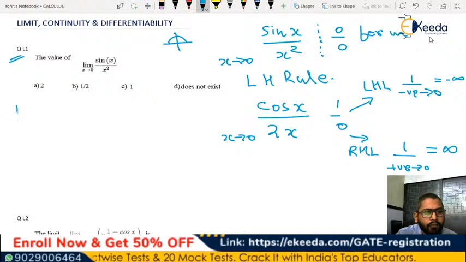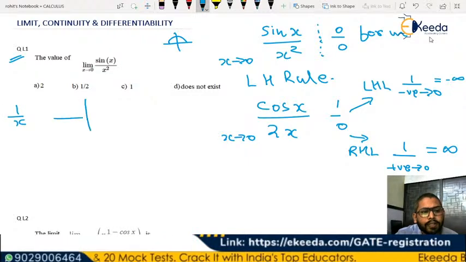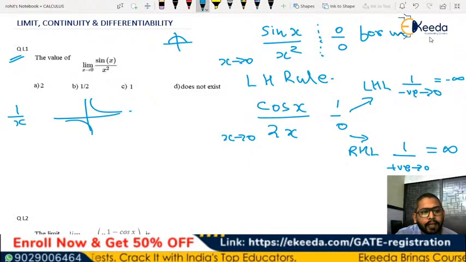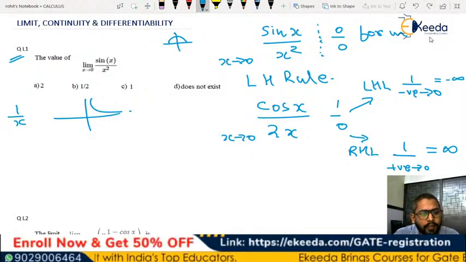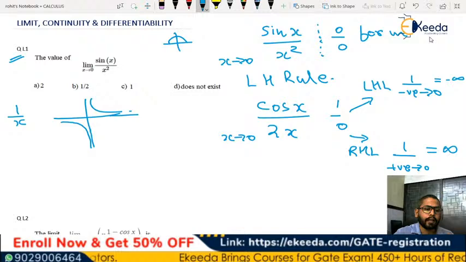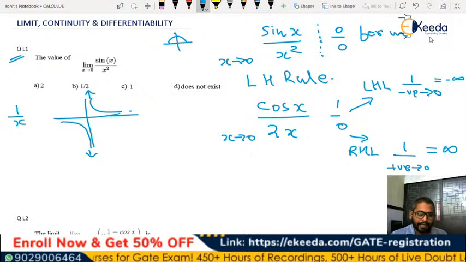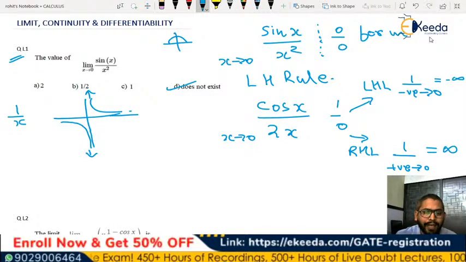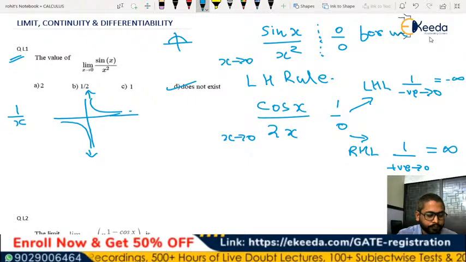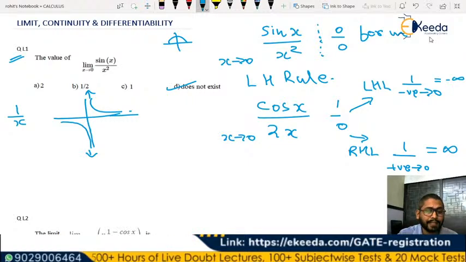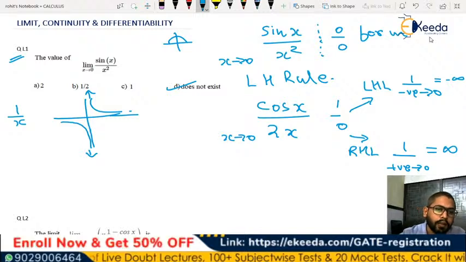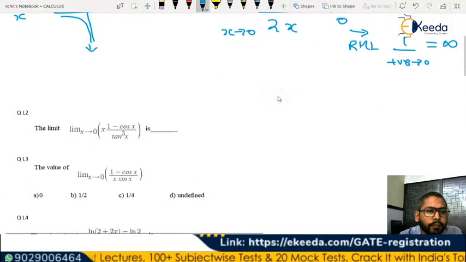Like if you remember the graph of 1 by x also, this is going to be something like this. If you remember correctly, this graph is going to be something like this, right? So that is also giving an idea that when x tends to 0, one of it is going to positive infinity, whereas the other one is going to minus infinity. So in that case we can see that the limit won't exist. Both the values are going to be different and it won't exist, we can say. So that makes it does not exist, the option D here, right?